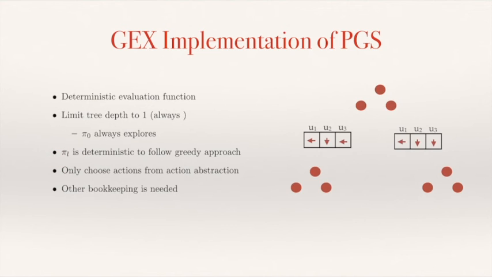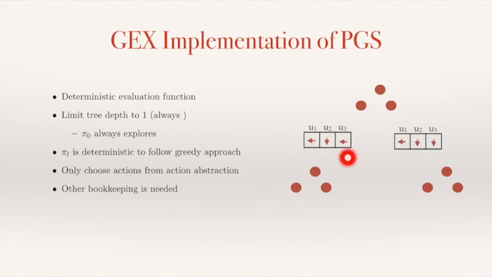This pi L policy is going to follow a deterministic procedure, which is going to mimic the greedy approach that I showed for portfolio greedy search. So the way that we're going to choose each one of the actions while forming these macro arms is going to mimic the hill climbing approach that we did with portfolio greedy search.